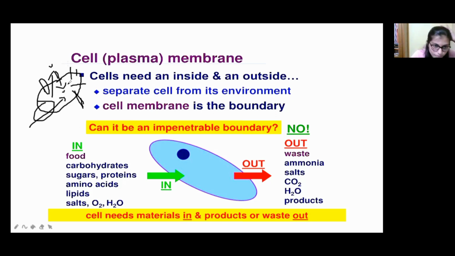So what are the things that come inside the cell? Carbohydrates, sugars, proteins, amino acids, lipids, salts, oxygen, and also water. These are the molecules that come into the cell. What are the molecules that go outside? Waste, ammonia, salts, carbon dioxide, and water products. These are not necessary for our cell, so they are sent outside. The cell needs materials in and products or waste out. Whatever our cell needs enters, and whatever it doesn't need for any function is sent outside from our body. So this is about the plasma membrane.